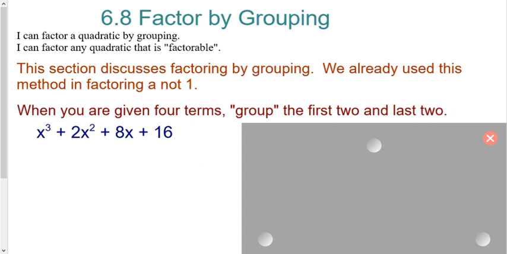G'day everyone. Today we are talking about section 6.8, factor by grouping. Our learning targets for today: I can factor a quadratic by grouping. I can factor any quadratic that is, quote, factorable.